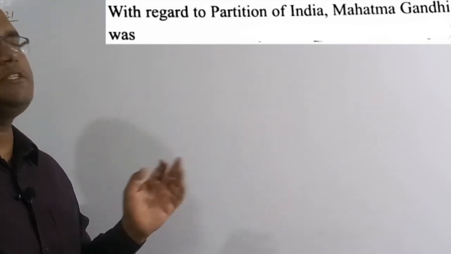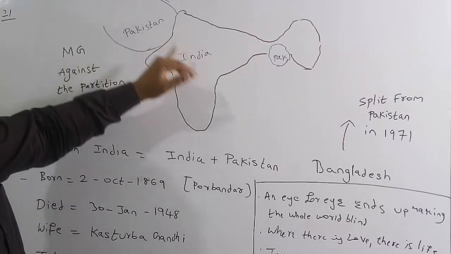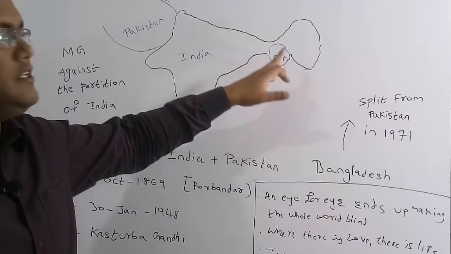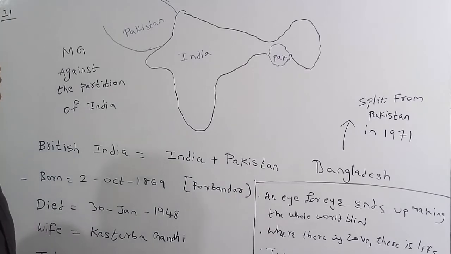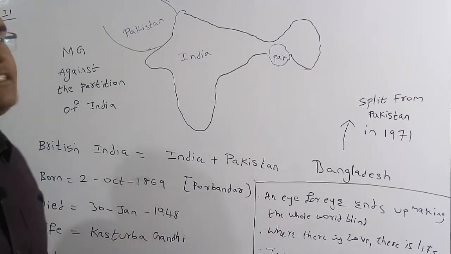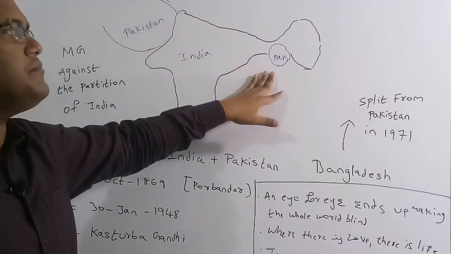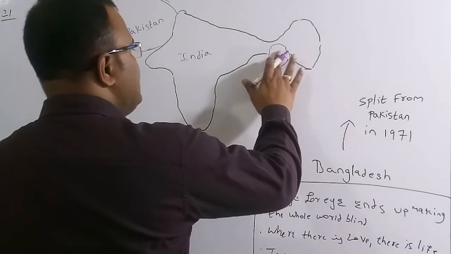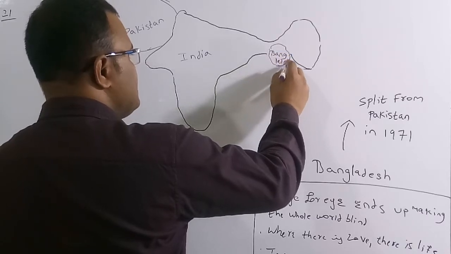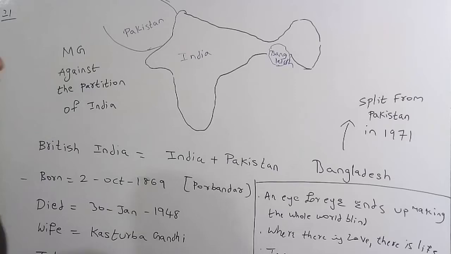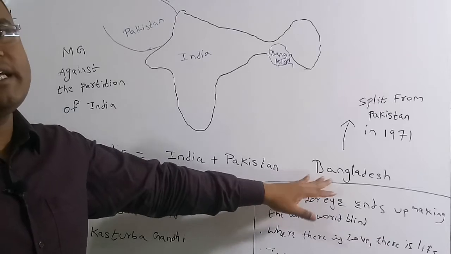Let's discuss some more facts about this. Here is a map, the British India map. The British India map consists of Pakistan, India, and this is also Pakistan, which we call East Pakistan. Therefore, British India consisted of India and Pakistan. In 1971, East Pakistan split from Pakistan and became Bangladesh. Now Bangladesh is a separate country. It split from Pakistan in 1971. Bangladesh is also called East Pakistan.